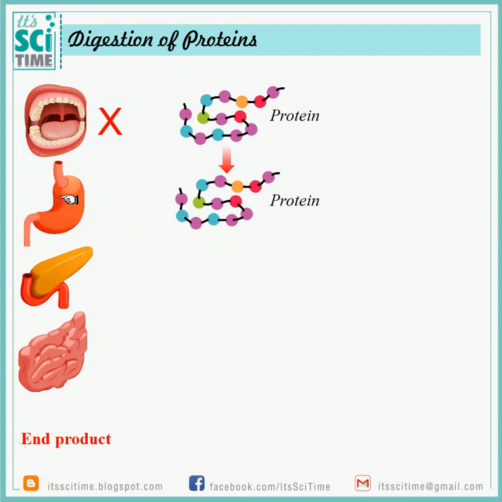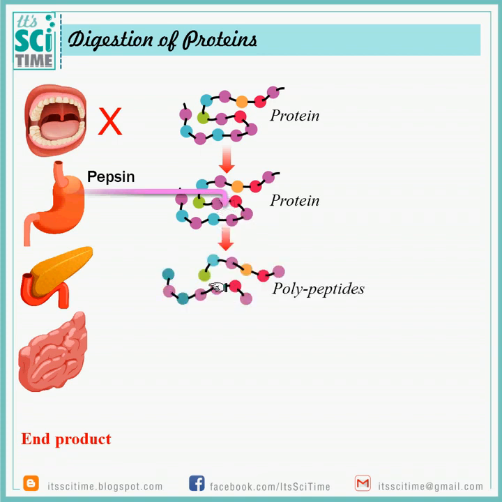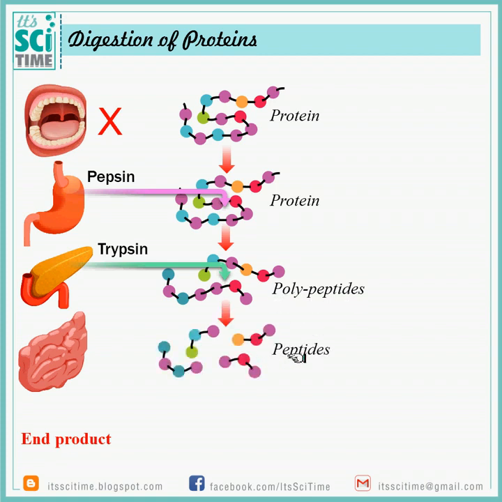At the stomach, there is an enzyme that acts on protein. It's called pepsin. Pepsin comes with the gastric juice. Pepsin needs an acidic medium. That acidic medium is also provided by the hydrochloric acid that comes with the gastric juice. Now this protein will break down into slightly long chains, but they are shorter than normal protein molecules. So these polypeptides should be further broken down. Therefore, another enzyme, trypsin, is secreted at the duodenum. This trypsin will break these polypeptides into peptides.